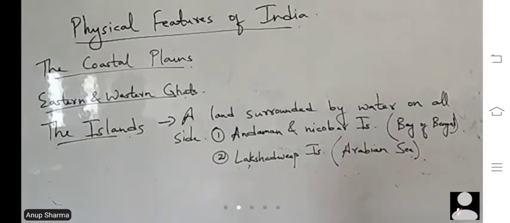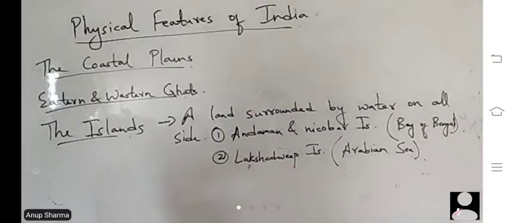So they consist of a large number of coral islands. In fact, corals are the skeletons of tiny marine animals called polyps. When the living polyps die, their skeletons are left. Further, other polyps grow on this skeleton. In this way it grows higher and higher and forms the coral islands. The Andaman Nicobar Islands lie in the Bay of Bengal, and most of the islands are volcanic in nature.